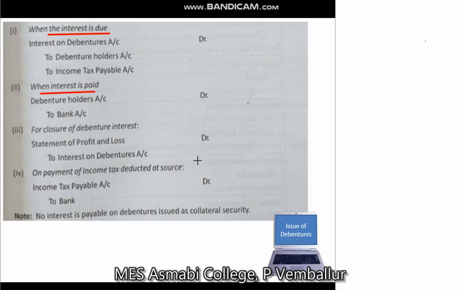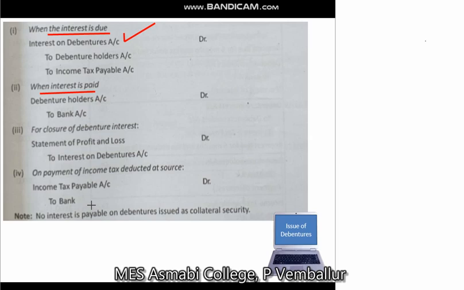That is the closing. Every year, at the end of the year, all expenses and losses should be closed by transferring the balance into profit and loss account. Here, interest on debenture is an expenditure, so that is why we debit interest on debentures. At the end of the year we have to close it. One debited item is closed by crediting, so to interest on debentures account, and transferring the balance into profit and loss account. So the entry is profit and loss account debit, to interest on debentures.